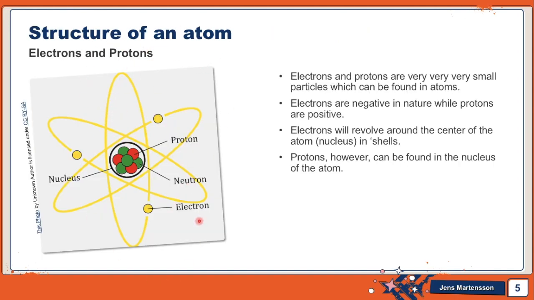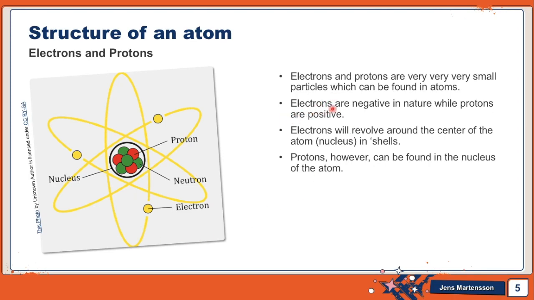As you can see, there is a diagram of an atom here. This is the nucleus, and this is the whole atom, one atom. This is not a molecule, it is an atom. Don't confuse it with a molecule. As you can see, there are very small particles here, labeled as proton, neutron and electron. We are not going to be focusing on neutrons.